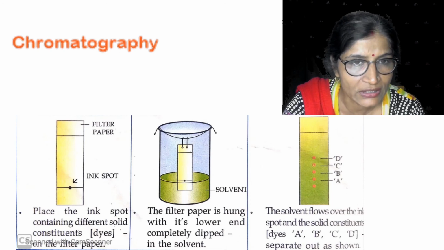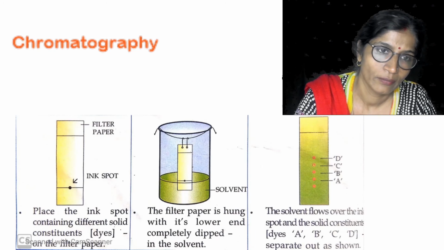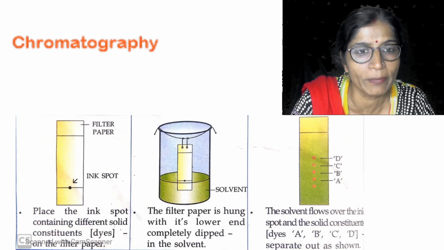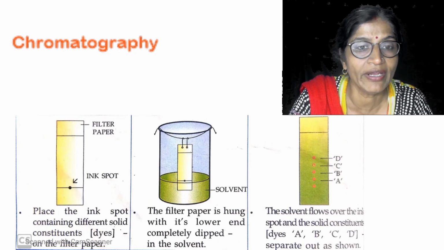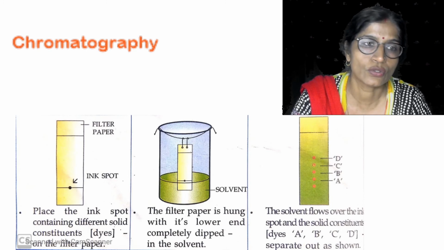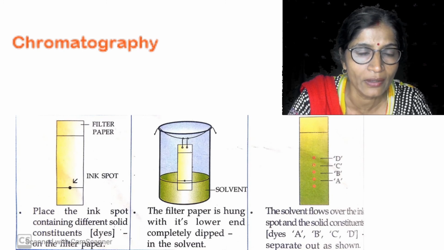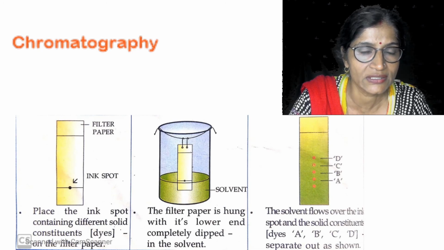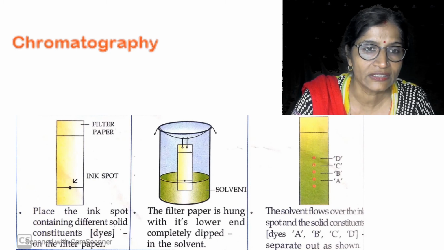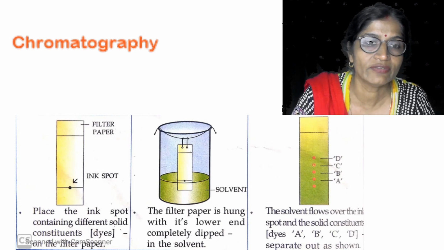So all these spots are due to the different components present within the mixture. And this is based on the principle of adsorbing capacity, the adsorbing capacity of a substance on another substance. So this is used. Now what is adsorption? Adsorption is a surface phenomenon where a liquid component or a gaseous component is adsorbed on the solid surface, and that is adsorption. It is adsorbed only on the surface, not inside. That is adsorption.